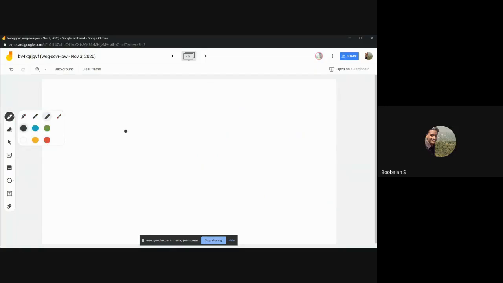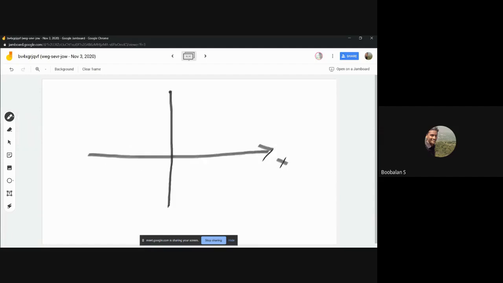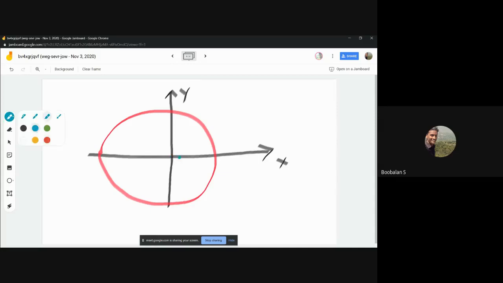we'll try to figure out an example, and with that basic mathematical example, we'll try to relate it to power systems, right? For example, this is my y-axis, this is my x-axis, and I will consider one circle. Let us consider this a circle, right? I think I'm not a good artist. And this radius, for example, is 1 centimeter.